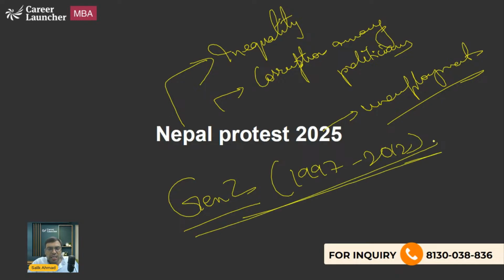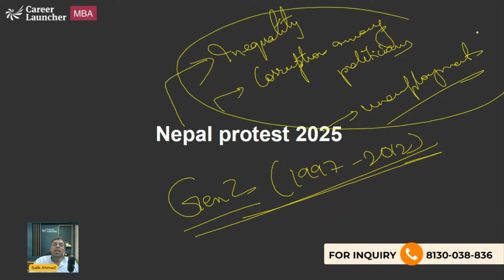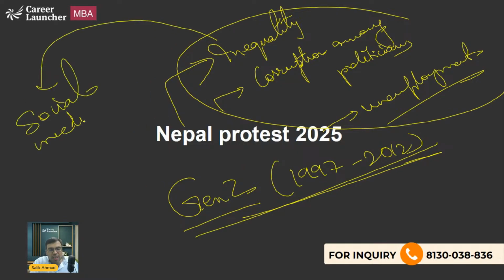They started protesting because they believed that the politicians are corrupt, and because of which their country is not flourishing. When the protest became bigger, the social media platforms were also banned, which led to further protests. After that, they had to resign.